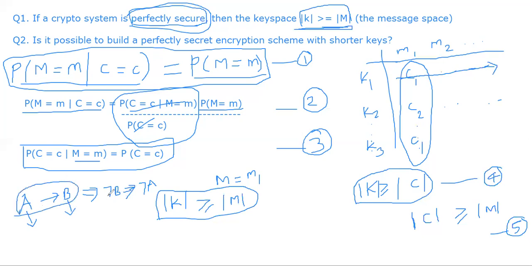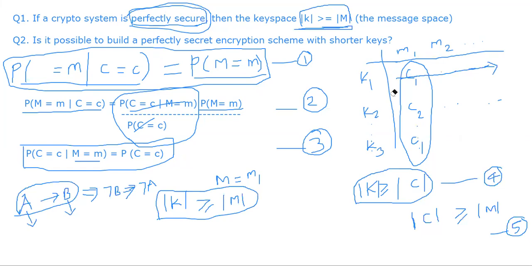That's equivalent to saying that not b implies not a. That means if this property is violated, then perfect secrecy cannot be achieved. It directly comes from the logic notation from discrete math. So the conclusion is rather striking: you cannot build a perfectly secure crypto system using short keys.